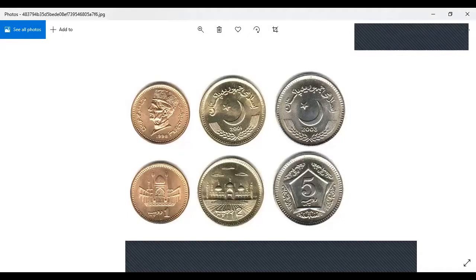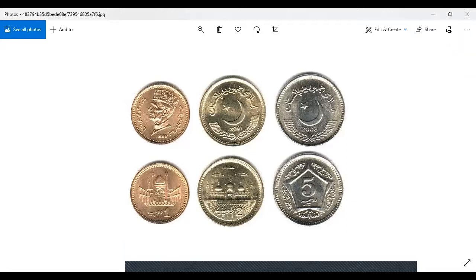Okay, in this picture we have three coins. This is the 1 rupee coin. It looks like this from one side and this from the other side. We have Quaid-e-Azam Muhammad Ali Jinnah's photo on one side, and we have this mosque, Badshahi Mosque, on